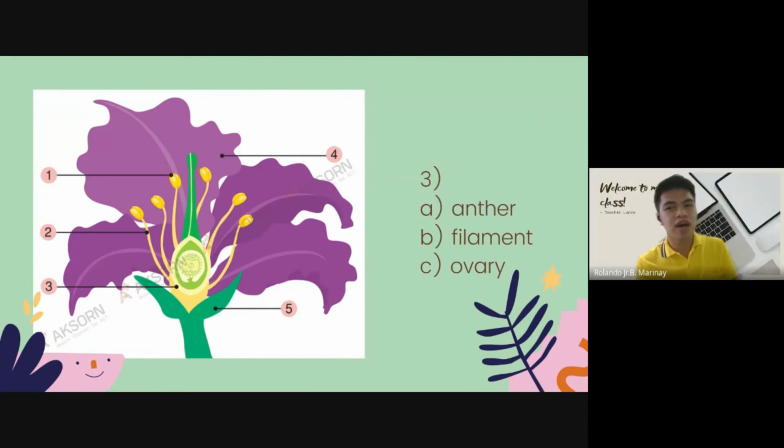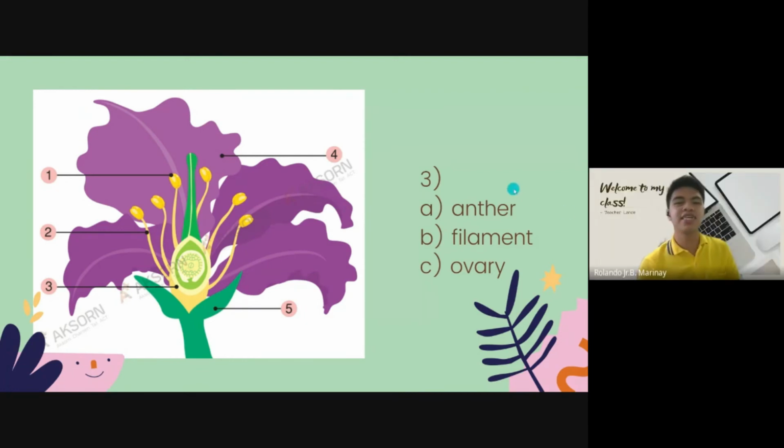The ovary will become what? Does it become the fruit or the seed? Fruit. It becomes the fruit. And the ovules will become what's inside the fruit. Seed.